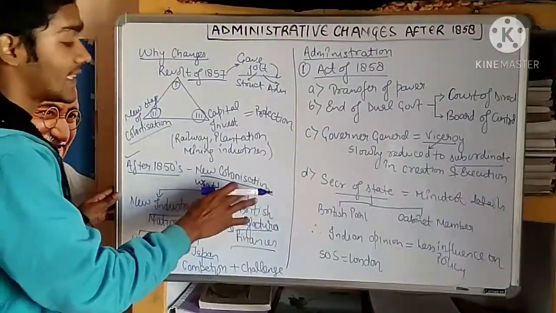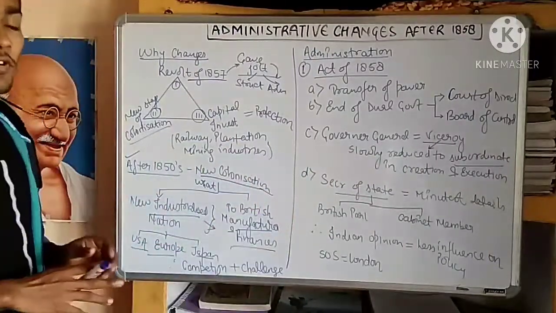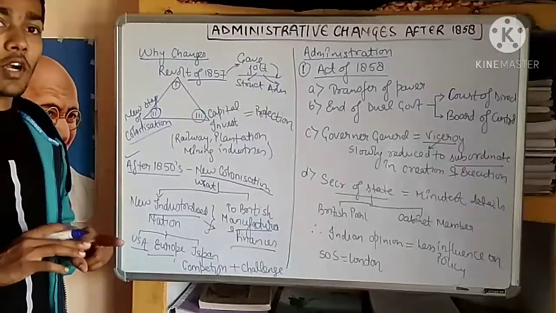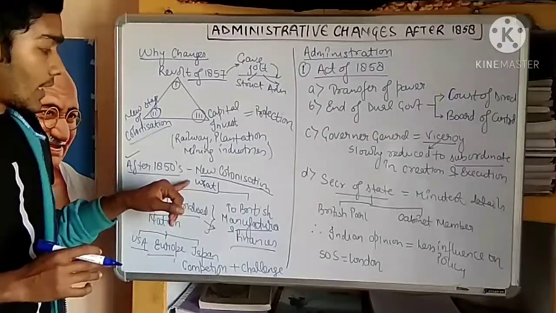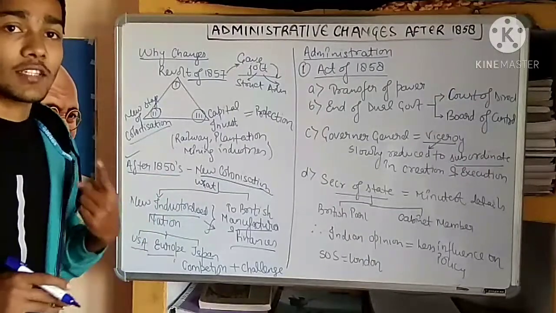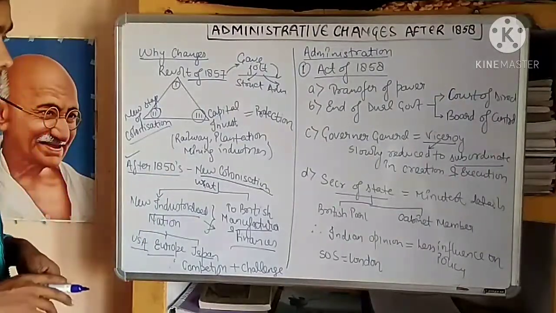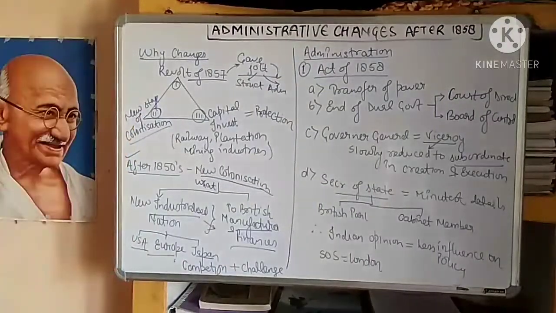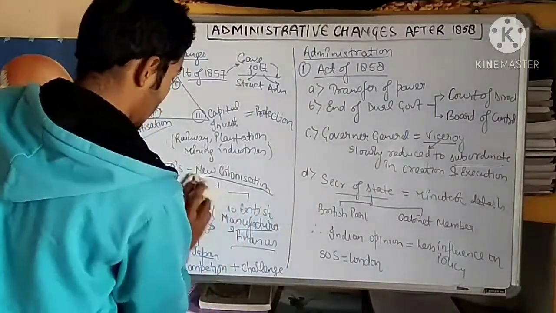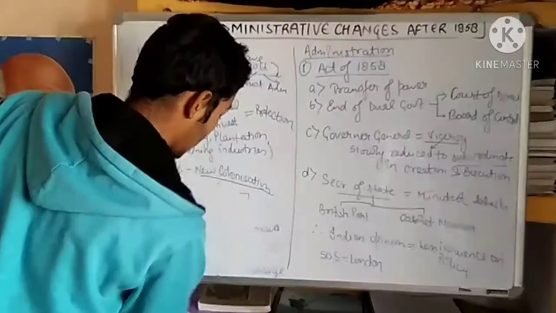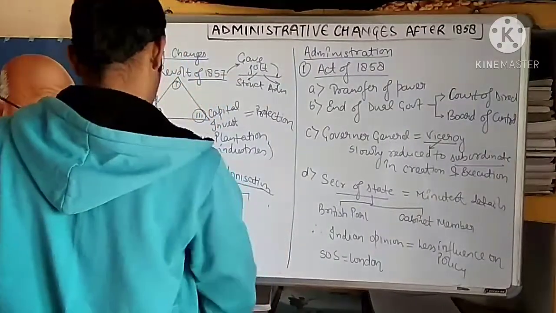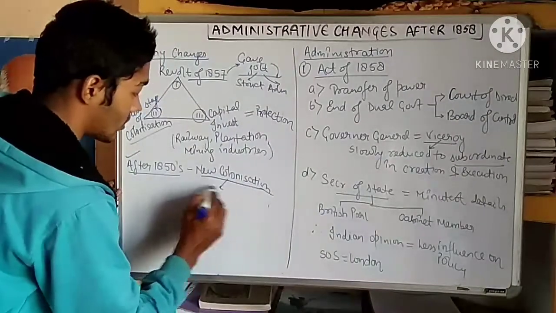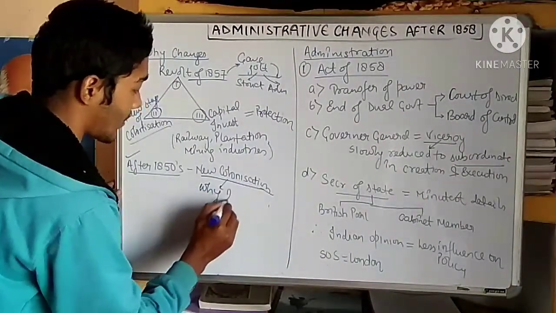Now we will discuss why this new colonization happens. Before going ahead, for everything that we have to read, we have to know the what and why. We have discussed the what part, and now we will discuss why this new stage of colonization happens. So we will erase this, then we will discuss. New stage of colonization, why was this happening?